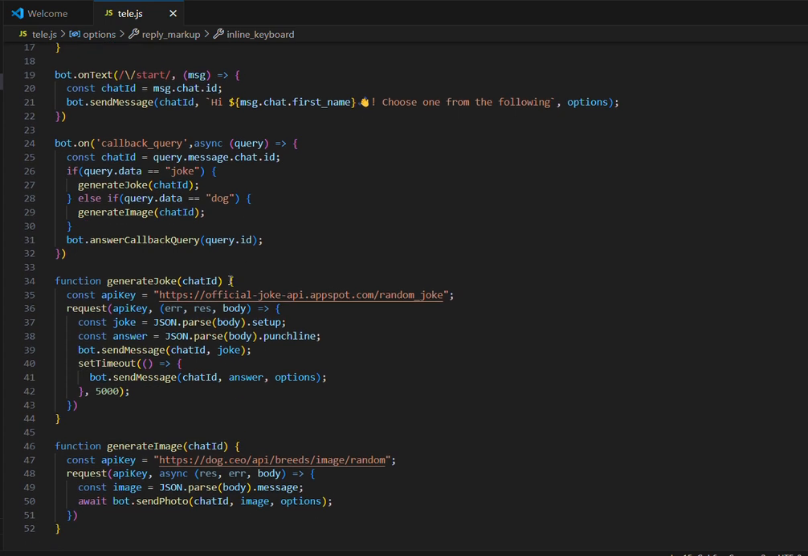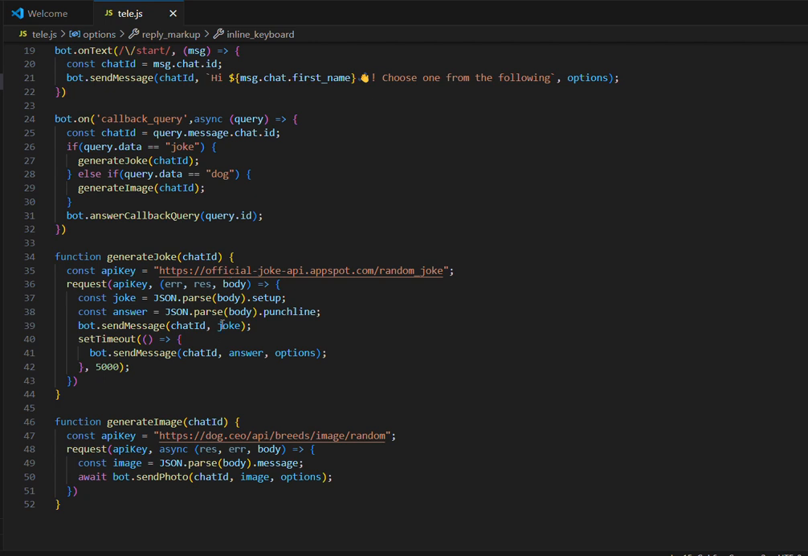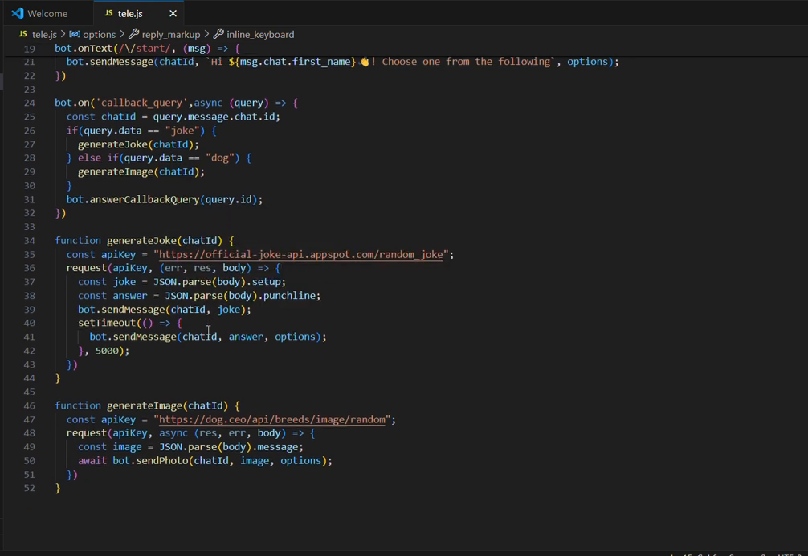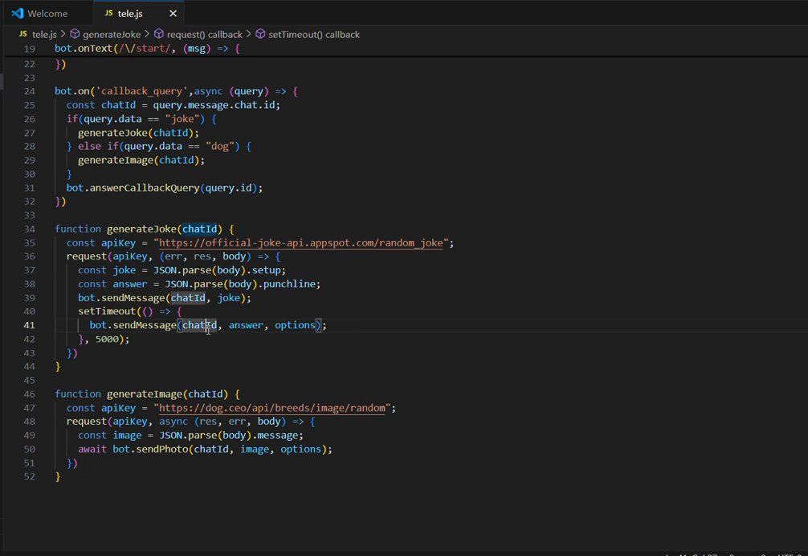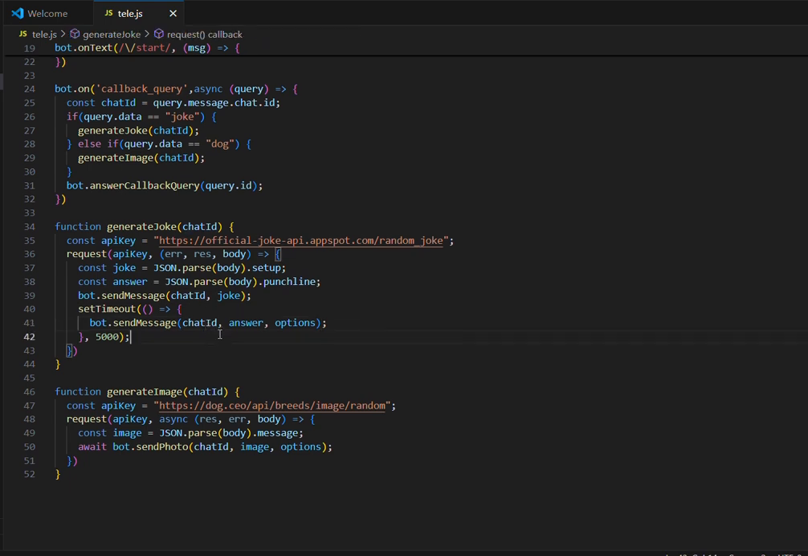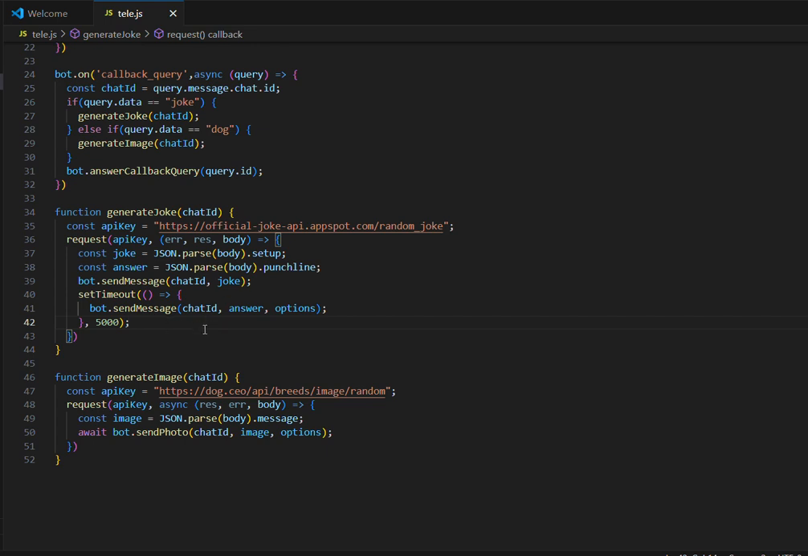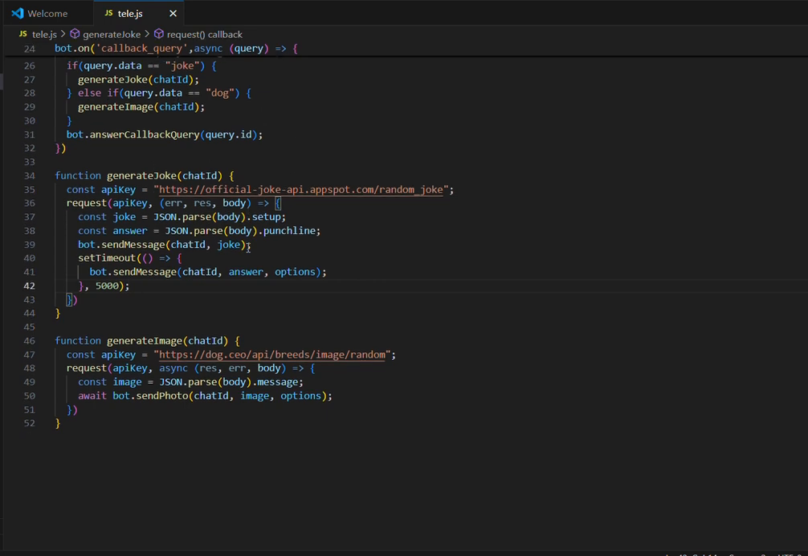Generate a joke. Makes a get request to the joke API, extracts the setup and punchline answer, sends the joke to the user immediately and the punchline after 5 seconds. Generate a dog image. Makes a get request to the dog API, extracts the URL of the random dog image from the response, sends the image back to the user with inline buttons for further interaction.